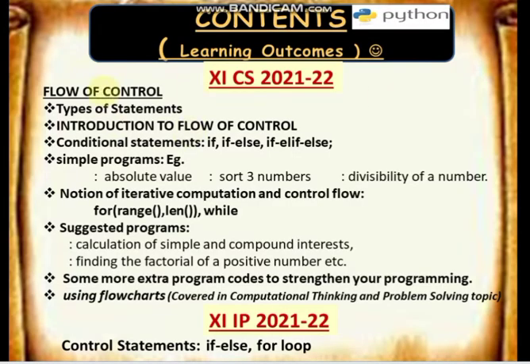The contents which we are going to learn in this video: types of statements, introduction to flow of control, conditional statements, if, else, elif, and then some simple programs which we will discuss later, and iterative flow of control. We will learn about for loops and while loops later, maybe in the next video, and some of the programs which we will discuss.